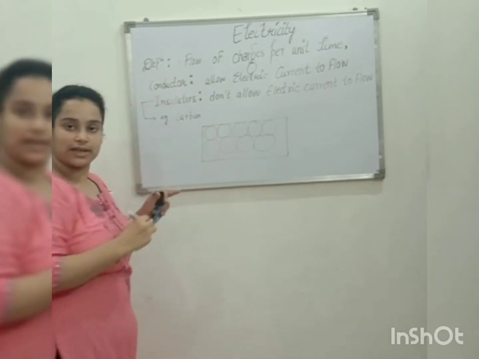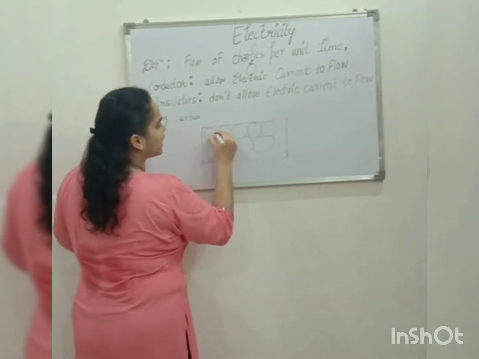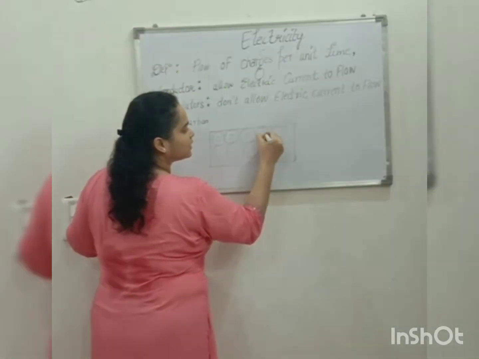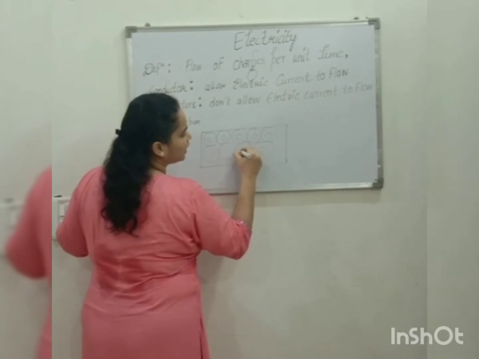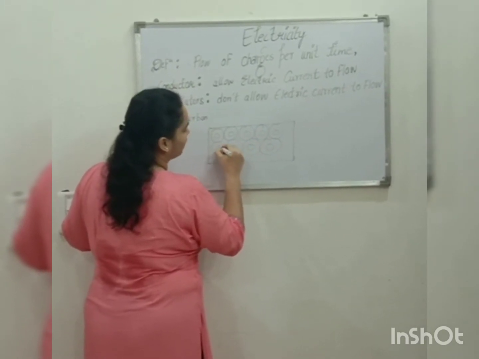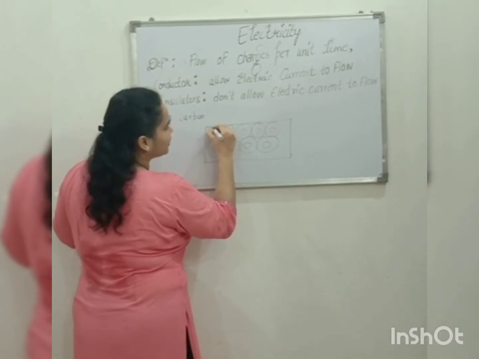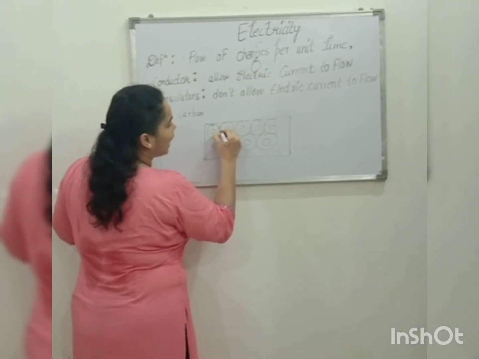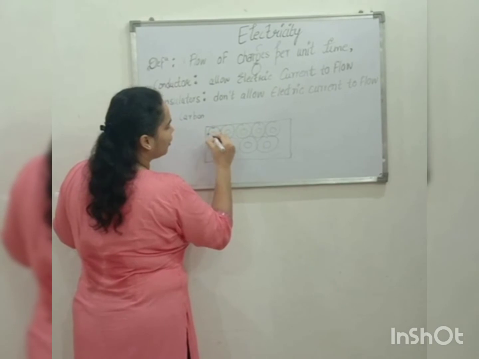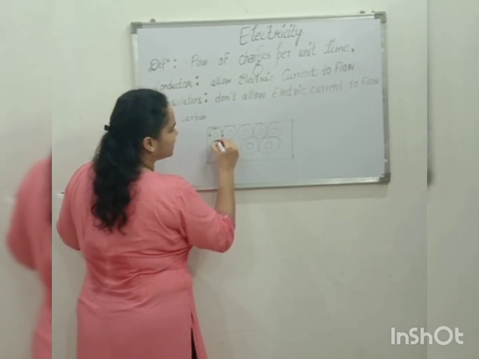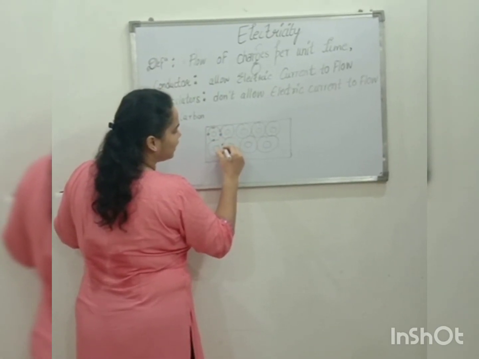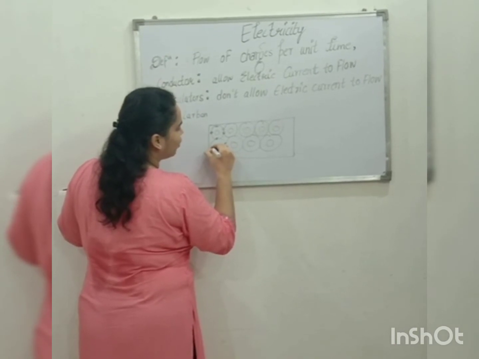Nucleus is present inside the atoms. This is the nucleus of a carbon atom. These are the electrons which are present in the outermost shell of a carbon atom.